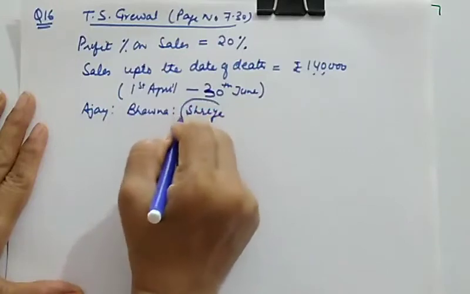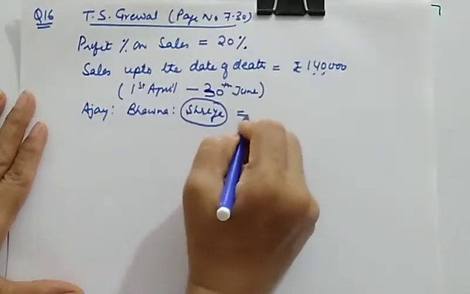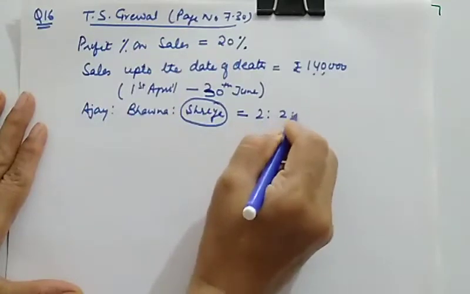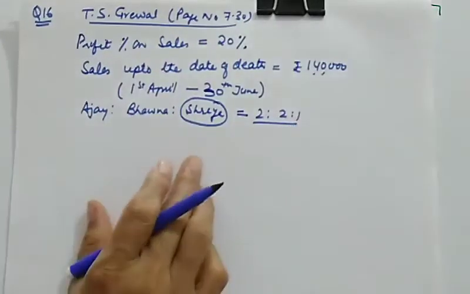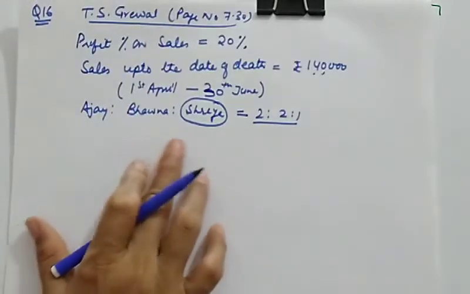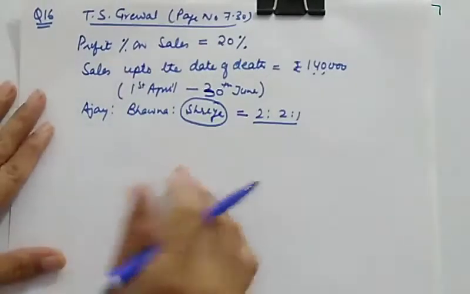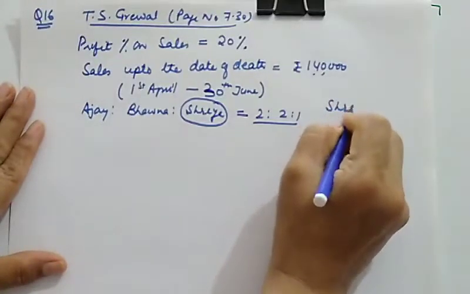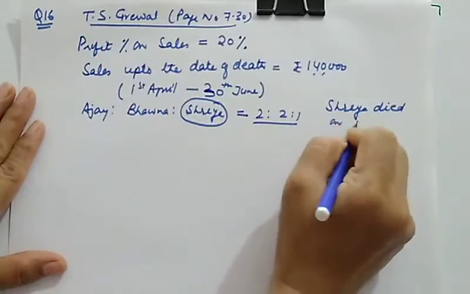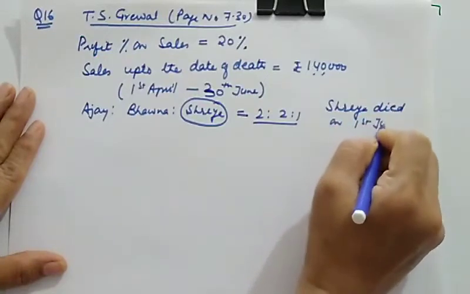And who died? Shreya died. And what is their ratio? Ratio is 2 is to 2 is to 1. This is their profit sharing ratio. And Shreya died on 1st July. So this is the numerical.